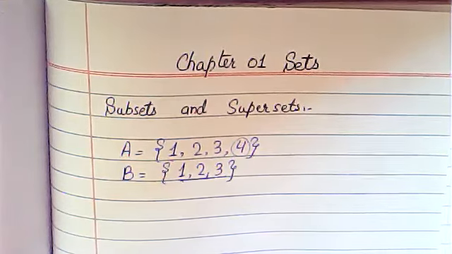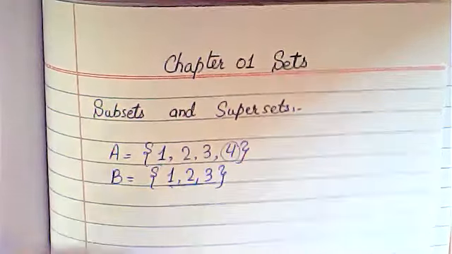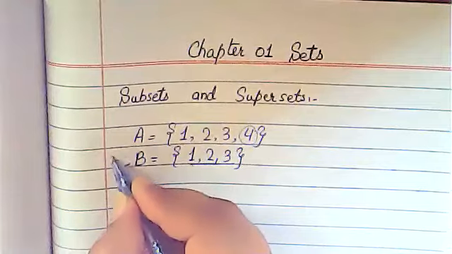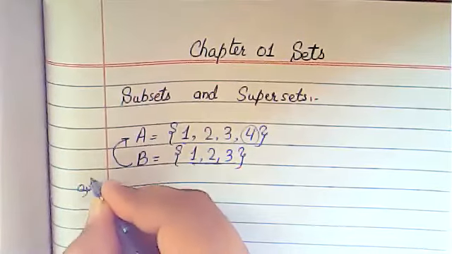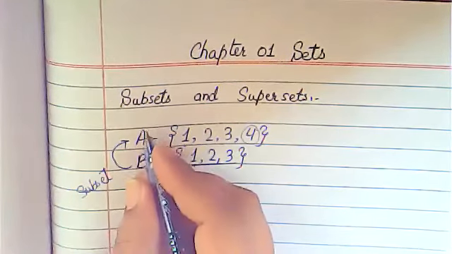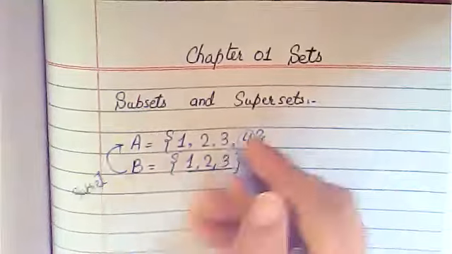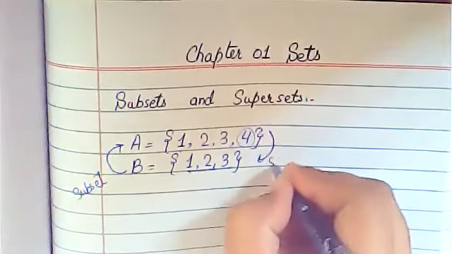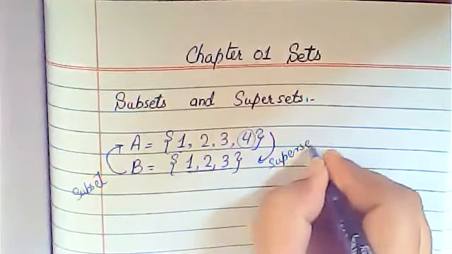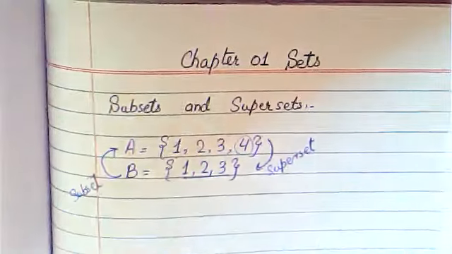So in this case you will say that B is a subset of A, and A is a superset of B.